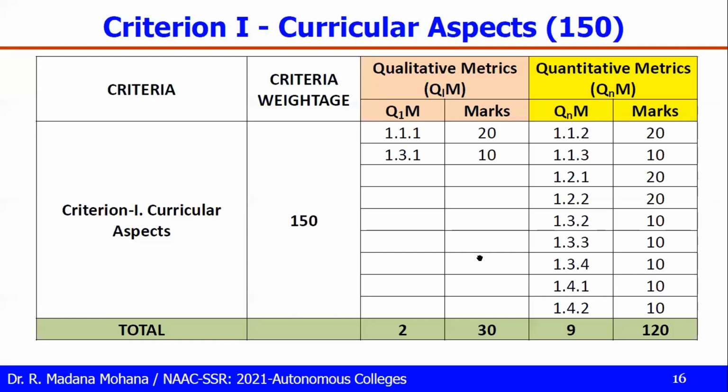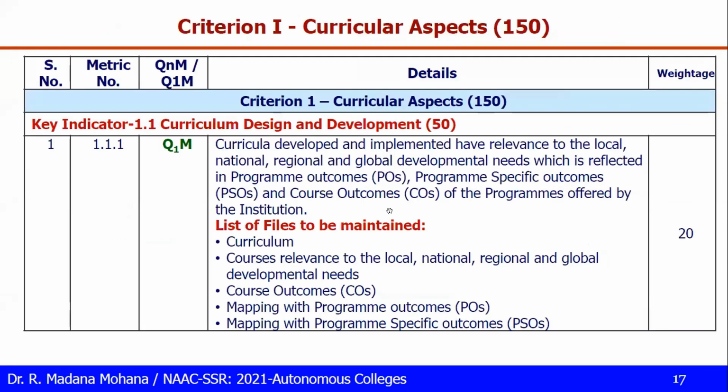Okay, now as part of criteria 1, let us see one by one. Here I have mentioned the metric query, then a list of files to be maintained, then the weightage, and the metric number is also mentioned. So criteria 1, first key indicator 1.1, curriculum design and development, total weightage 50. In this, the first metric 1.1.1, here I have mentioned QL and QN. QL means qualitative, QN means quantitative.